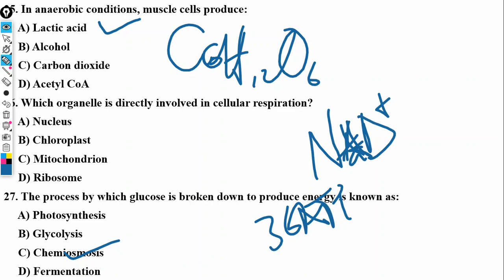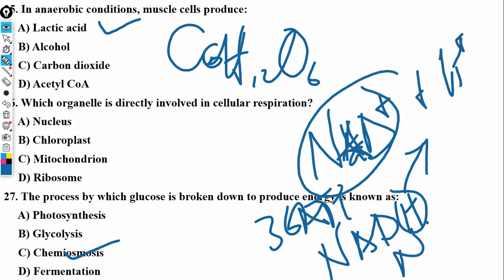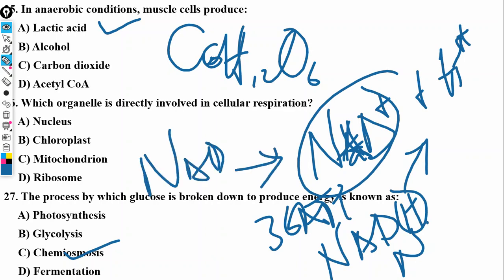Do you understand? Because it is basically NADH losing hydrogen. When it loses hydrogen, it becomes NAD plus, plus H plus, which is on the other end of the equation.